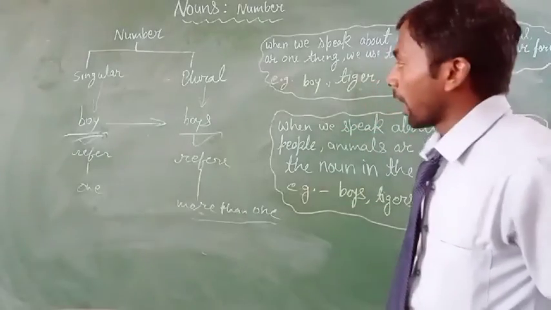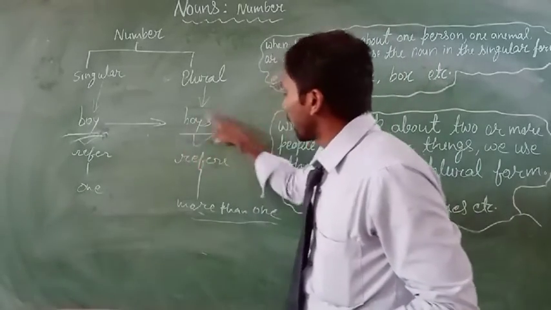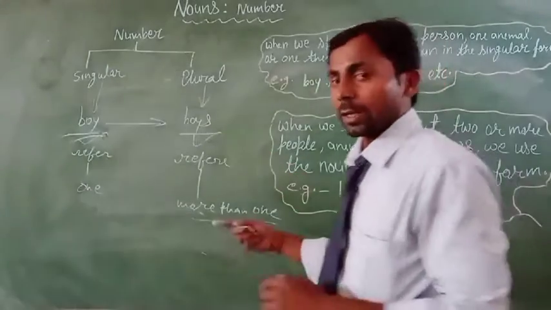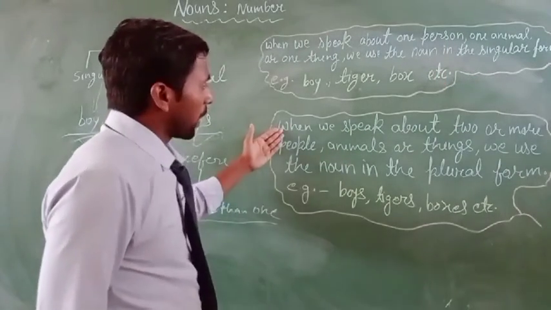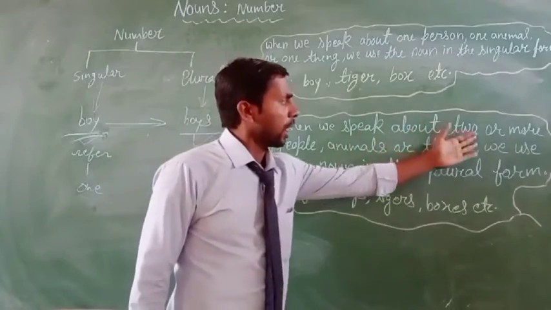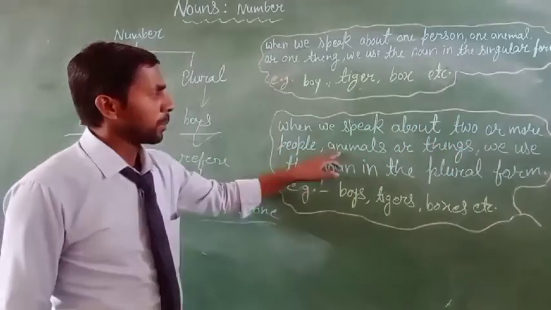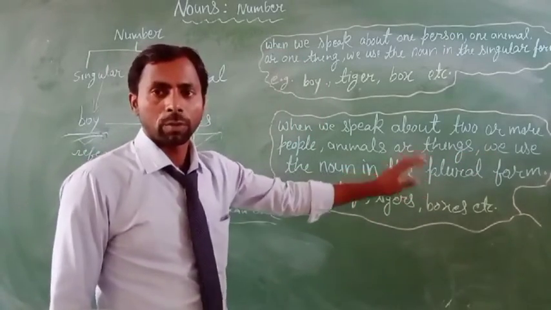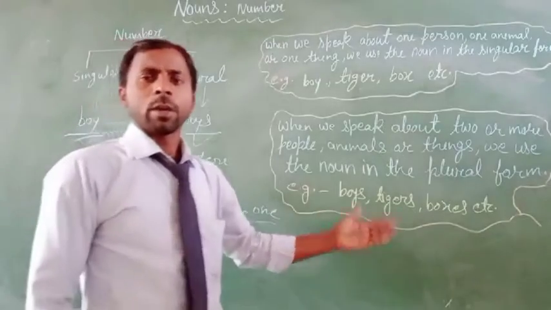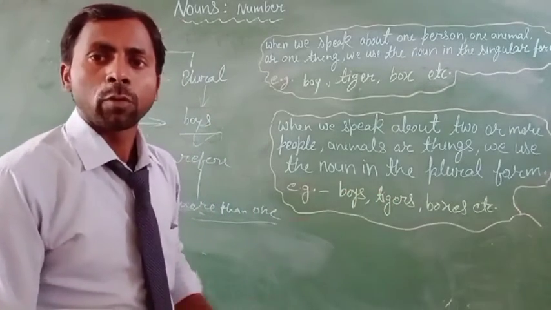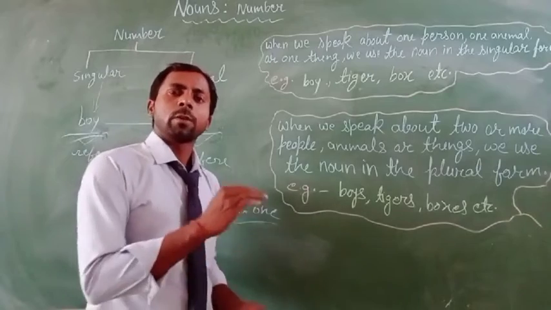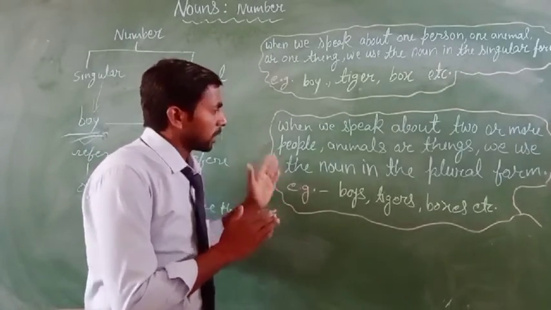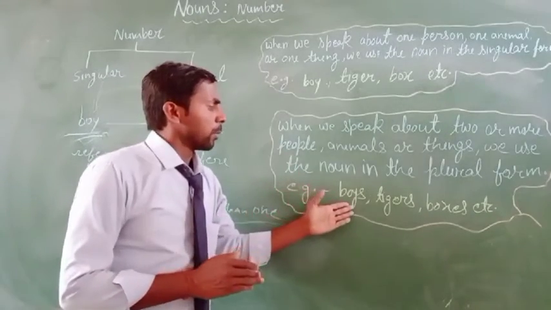Clear? And here the word boys refers to more than one. When we speak about two or more people, animals or things, we use the noun in the plural form. We can simply define it: when a noun word refers to more than one person, place, animal or thing, we can say this type of word is a plural number.